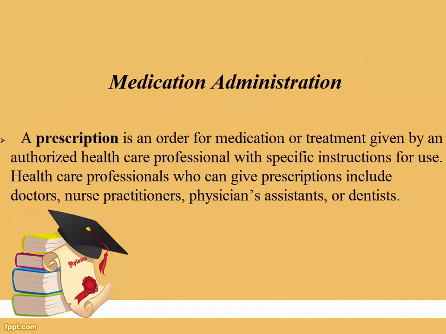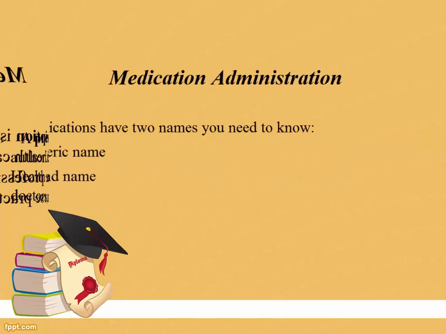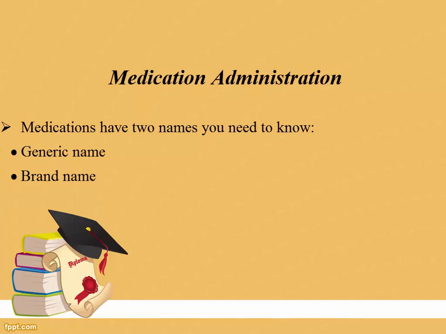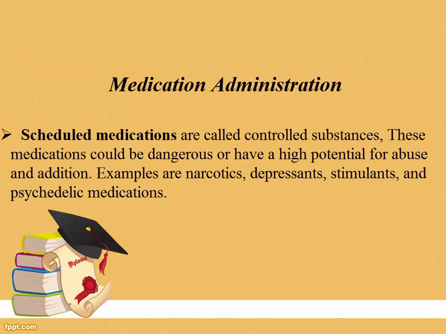A prescription is an order for medication or treatment given by an authorized healthcare professional with specific instructions for use. Healthcare professionals who can give prescriptions include doctors, nurse practitioners, physician's assistants, or dentists. Medications have two names you need to know: generic name and brand name.